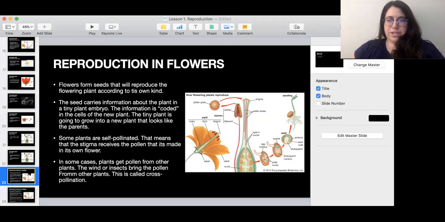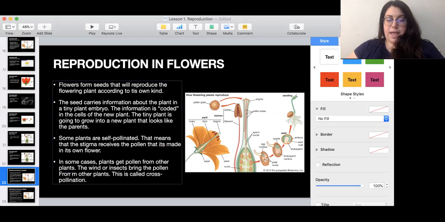The seed carries information about the plant in a tiny plant embryo. The information is coded, like it's written inside the cells of a new plant. The tiny plant is going to grow into a new plant that is going to look just like the parents, or really similar. Some plants are self-pollinated. That means that the stigma receives the pollen that is made in its own flower, okay? And then in some cases we have cross-pollination, like I said before, where a flower receives the pollen from another flower that is carried by wind or insects or by birds.